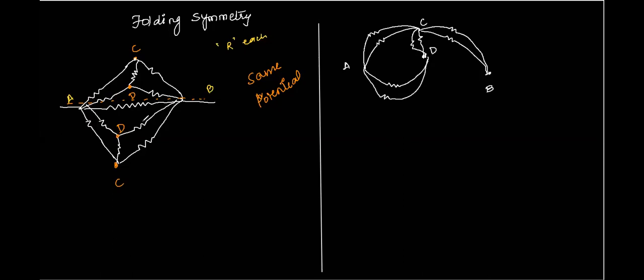Okay. What about D and B, Atul? D and B, one, and this is two, right? Yes, sir. Two. Okay, there is one more resistor.